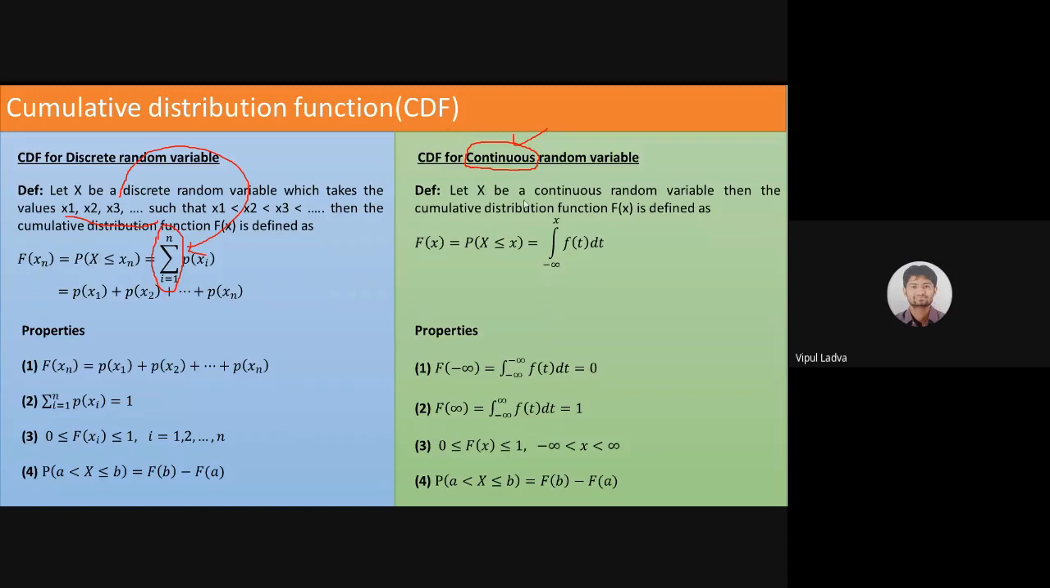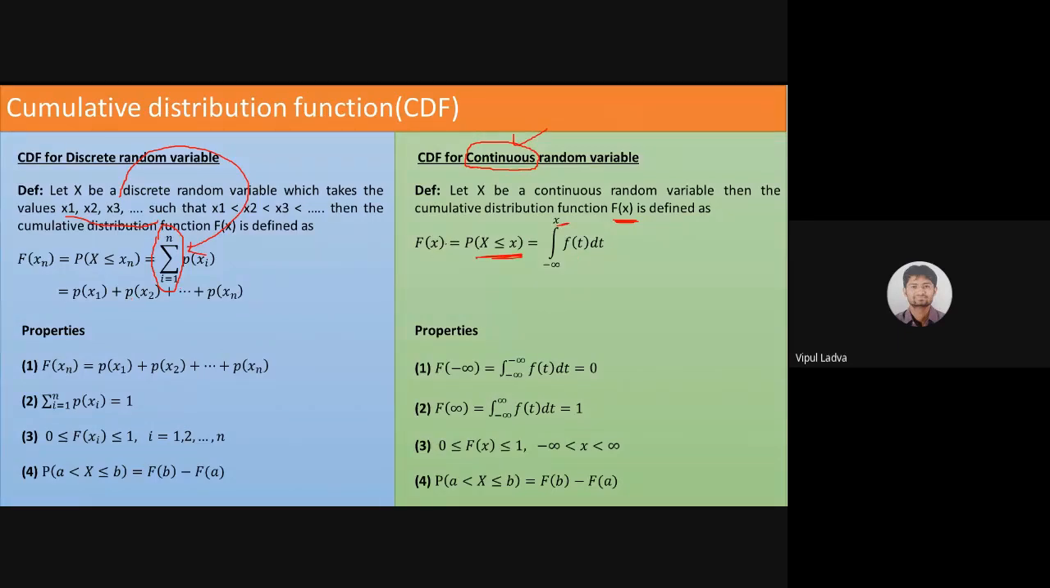Let x be a continuous random variable, then the cumulative distribution function capital F of x. Take care, once again, take care for the notation. I'm using the notation capital F of x, is it? So cumulative distribution function denoted by capital F of x will be defined as X less than or equal to x, from minus infinite to x. Now I cannot go for minus infinite to infinite.